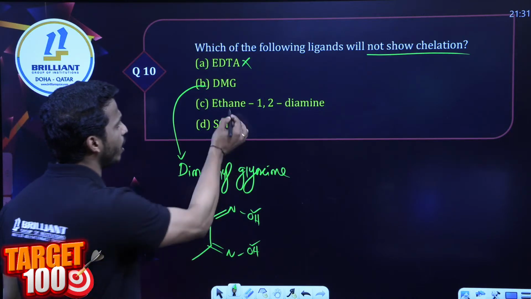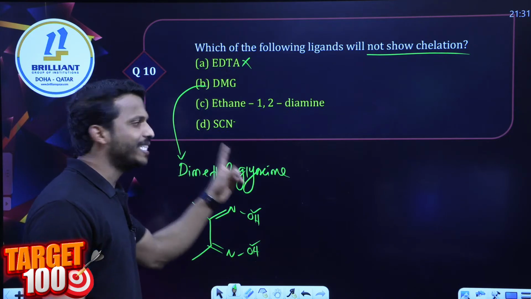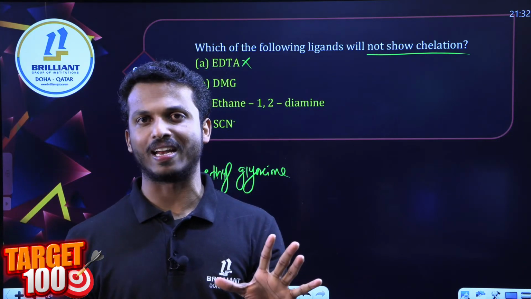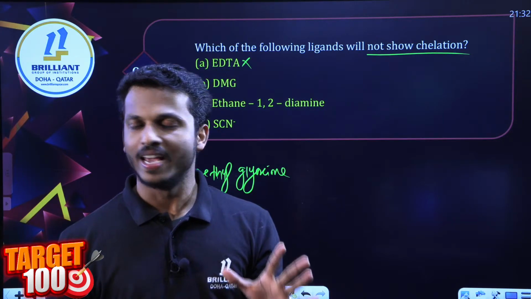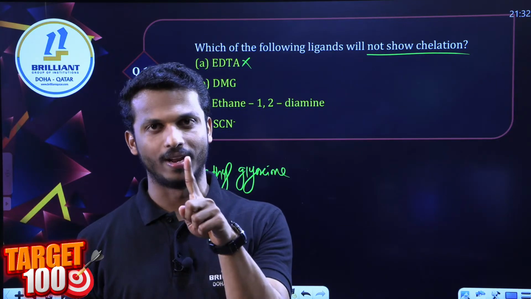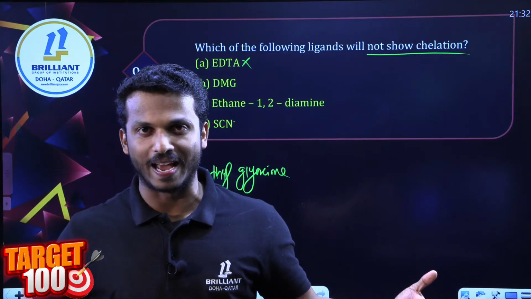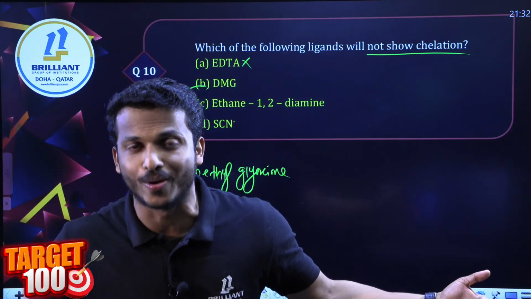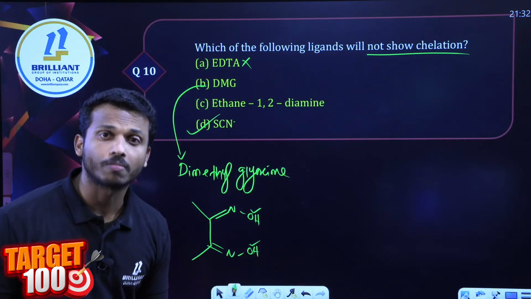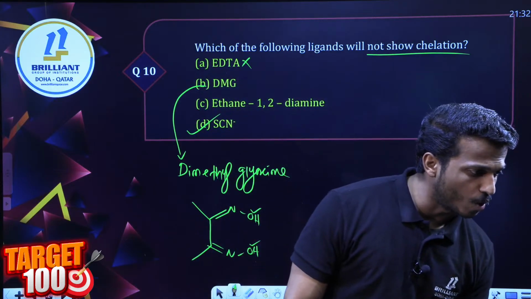Okay, so what about ethane 1,2-diamine? You know that is also a bidentate ligand. But SCN minus, thiocyanate, is a monodentate or ambidentate ligand. It cannot make 2 bonds at a time because its denticity is 1, right? You can consider it a monodentate or ambidentate ligand. Anyway, it is not a bidentate or polydentate ligand. So what is our answer? Option D. It cannot make a ring with the metal. So the answer is option D.